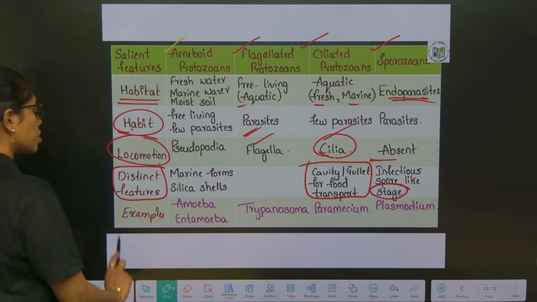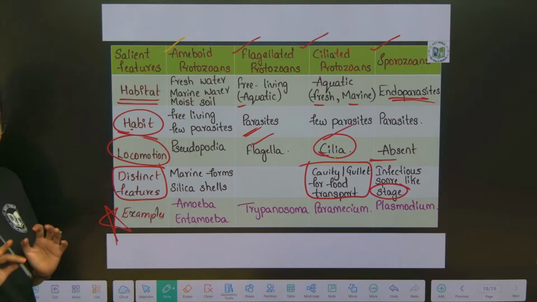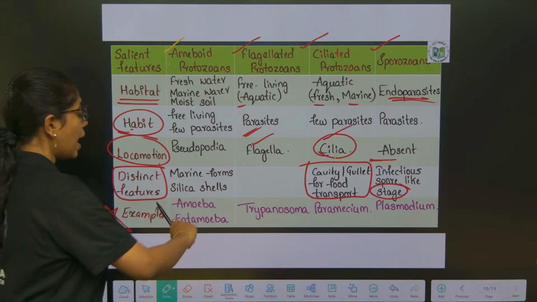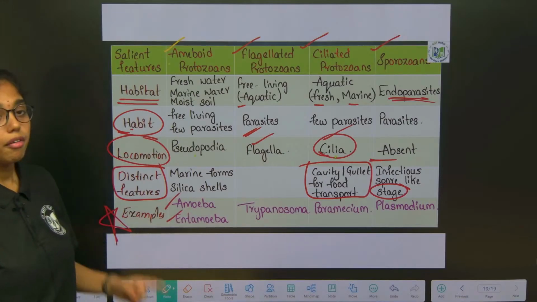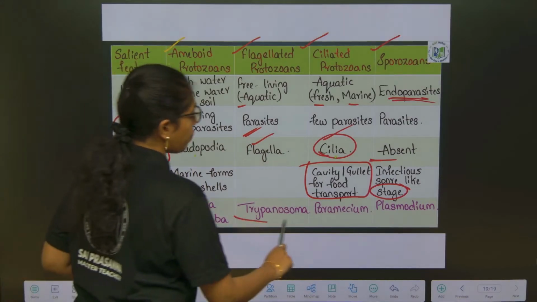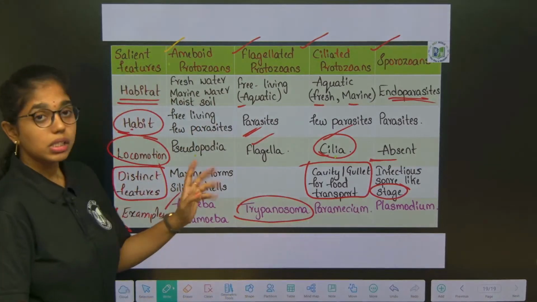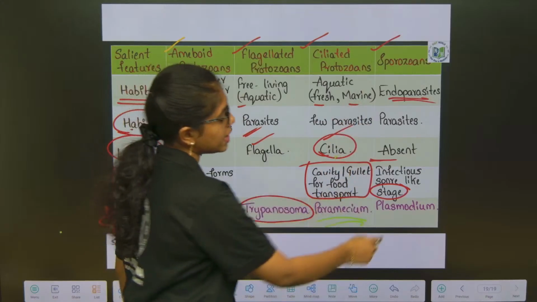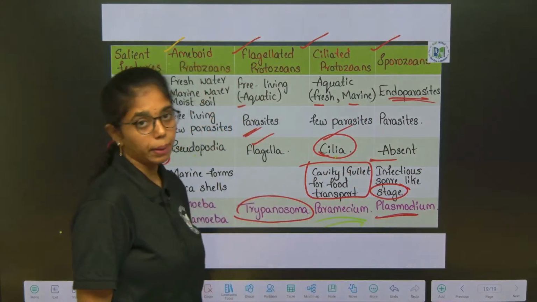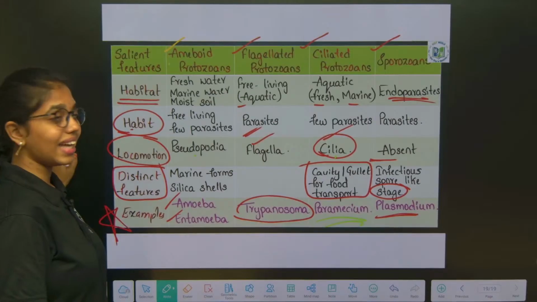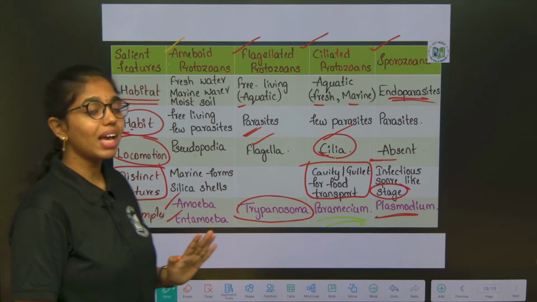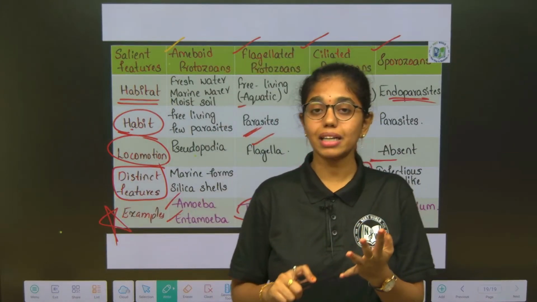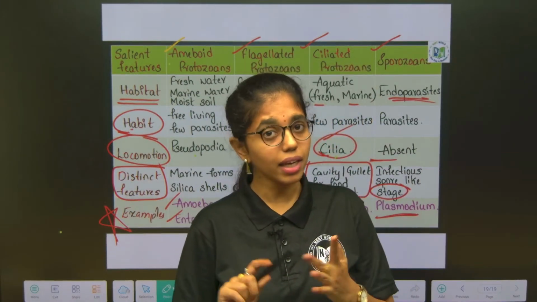Now comes the major segment, examples, which are very important. Amoeboid protozoans, best examples include what? Amoeba and Entamoeba. Flagellated protozoans, Trypanosoma is the best example. Ciliated protozoans, Paramecium. Sporozoans, the best example is Plasmodium. So note down all the examples as well. With this we have finished the protists: three types, plant-like, animal-like and fungi-like protists.